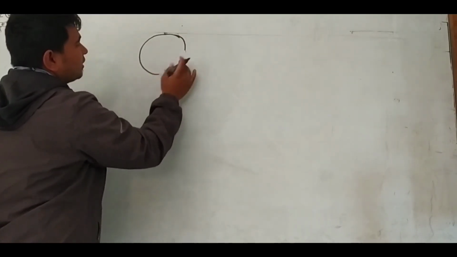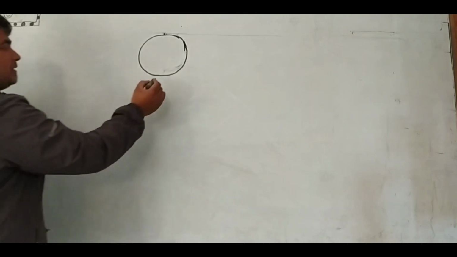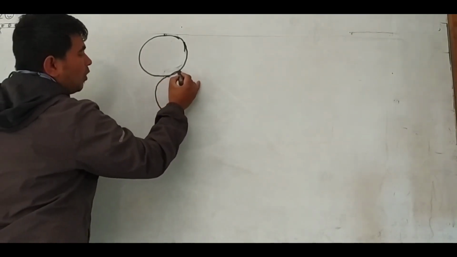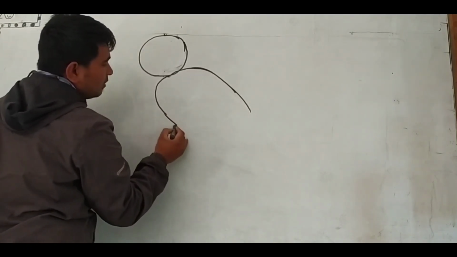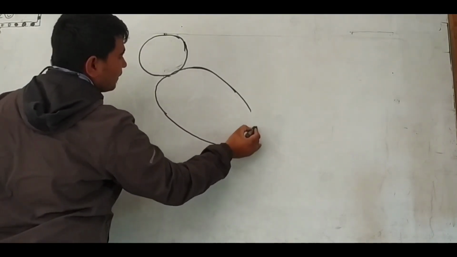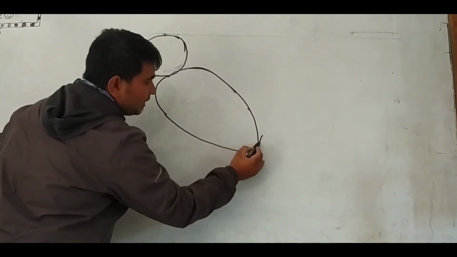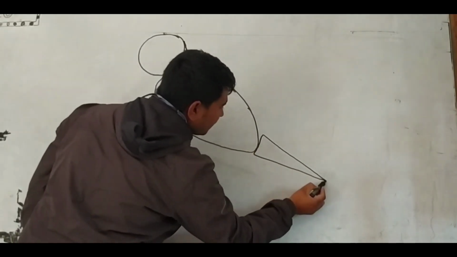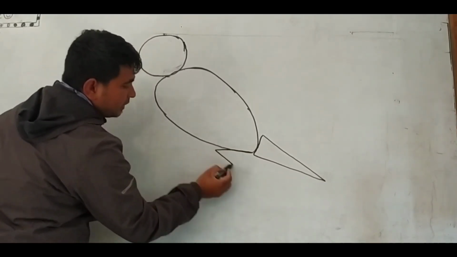First of all we make a circle. Below the circle we join an oval. We make the oval like this. Then below the oval we make a small triangle.